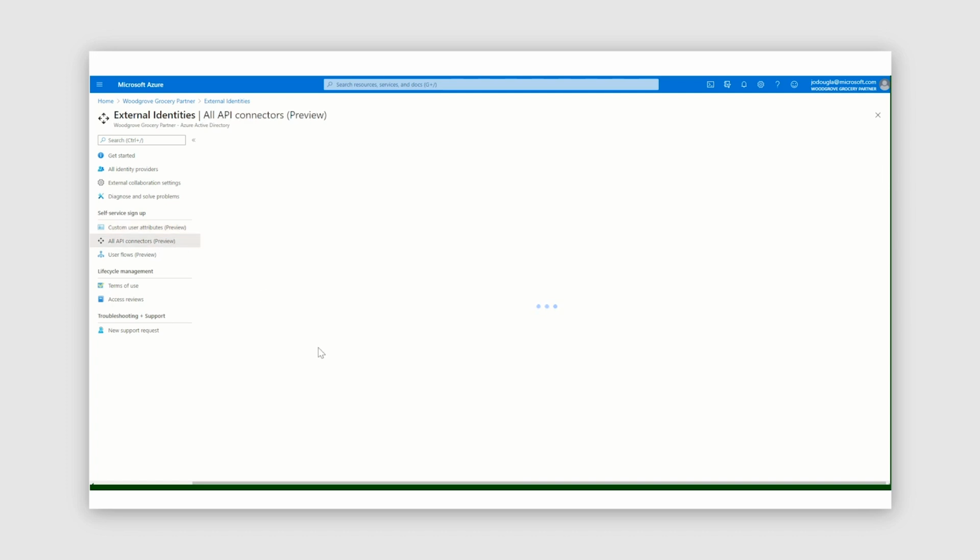We also saw during the signup experience the integration that Woodgrove had done with Ideology to go through and proof the users who are signing up to ensure that it's a real person. What we've done here is created an API connector for identity proofing that integrates and talks to the API that we've built for Ideology.